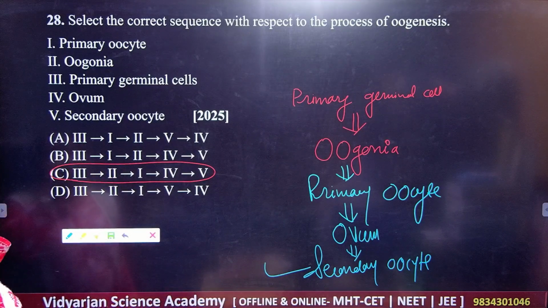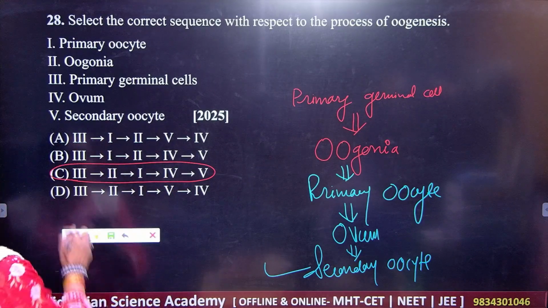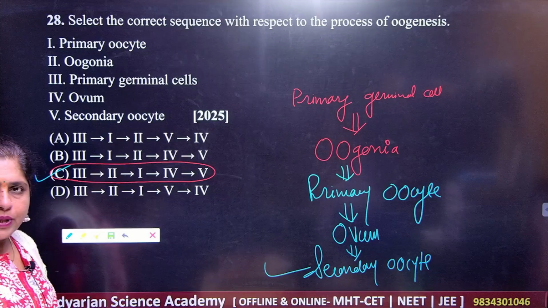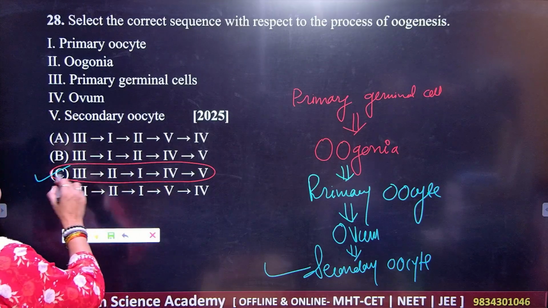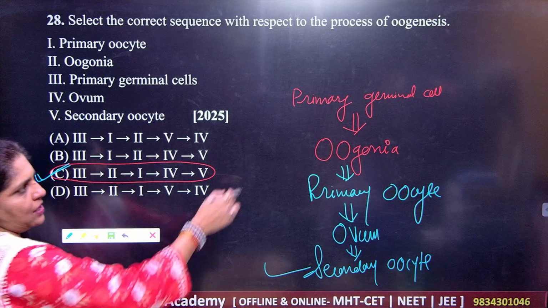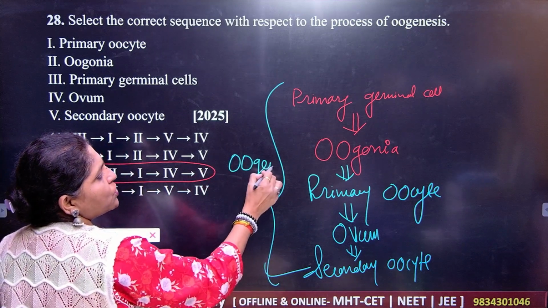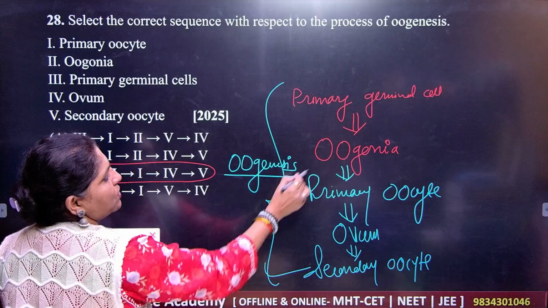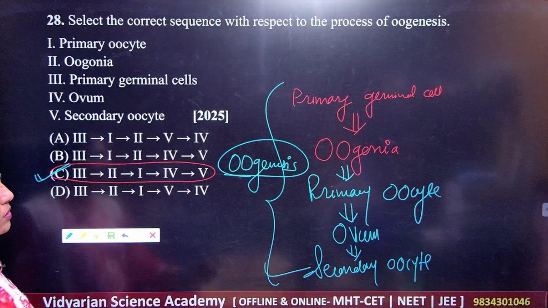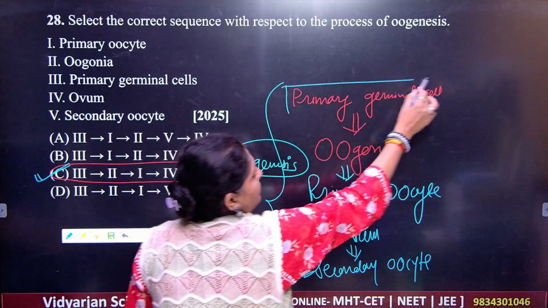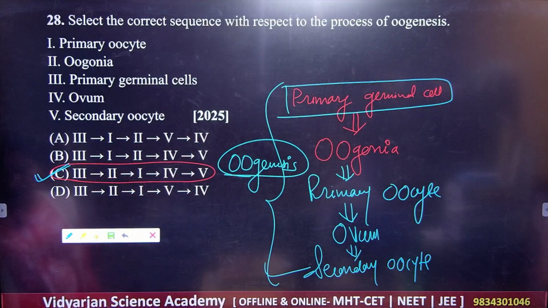Secondary oocyte. Got it? So this is how the sequence is there. So what should be your correct answer? Students, remember, for question number 28, the correct answer is nothing but C. This is the proper sequence of what here? Oogenesis. Formation of the ovum from the primary germinal cells. You know that these cells are going to be diploid and you are getting the formation of what here?